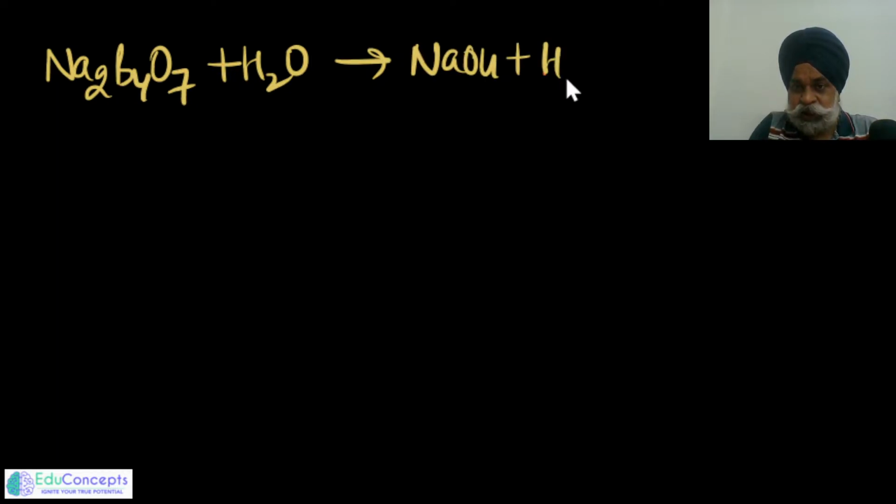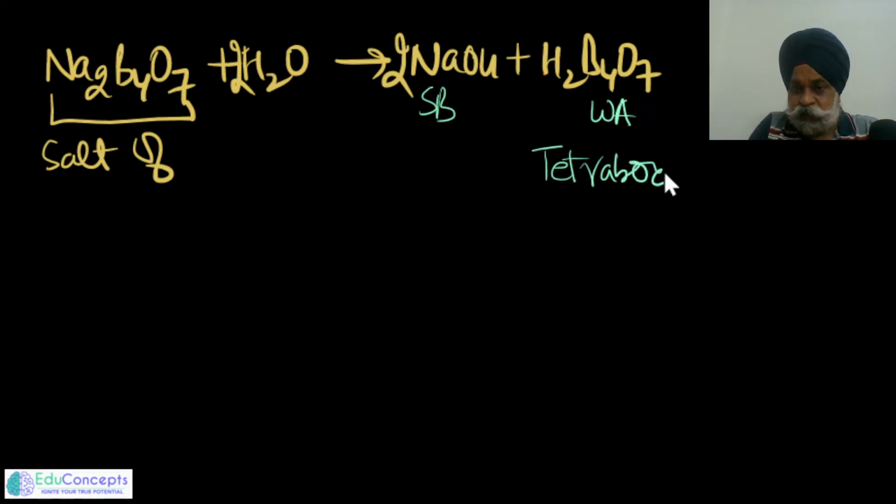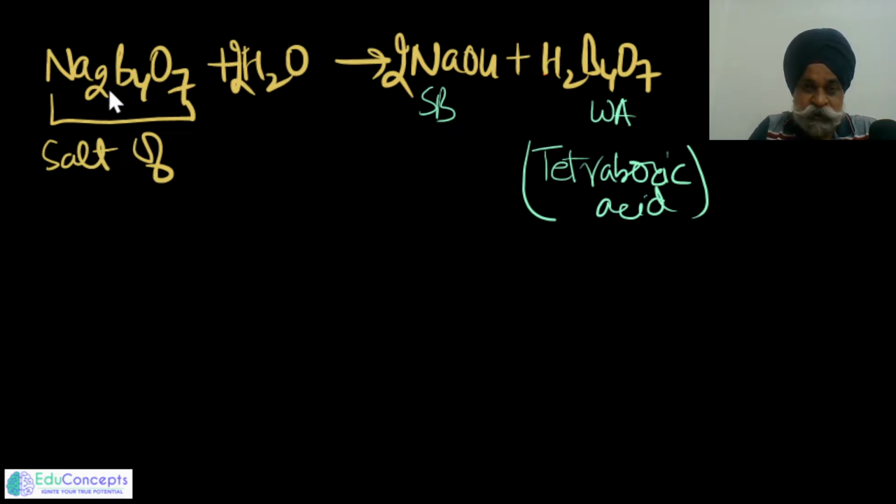One more thing which we shall add here is that Na2B4O7, if I hydrolyze it with water, what I would get is NaOH and H2B4O7. So 2 moles of water are required here, and this gives 2 NaOH. So we say this borax is a salt of a strong base and a weak acid, which we call tetraboric acid. I think in the next problem something related to this can be asked, so we will see into it. Salt of weak acid plus strong base.